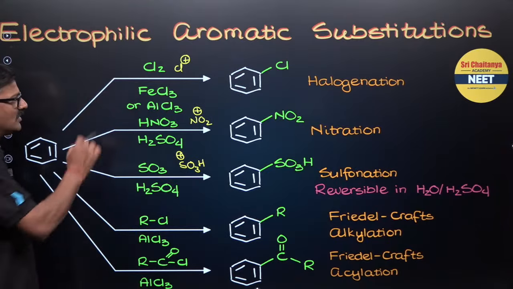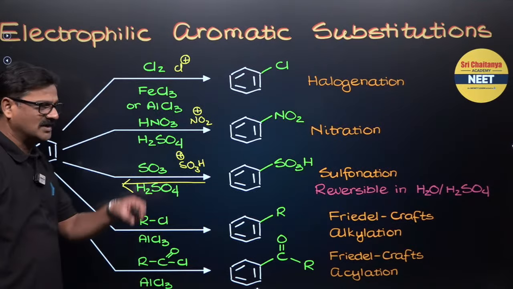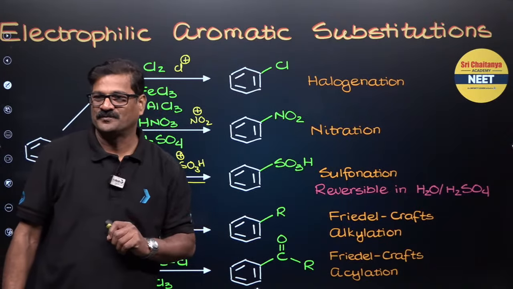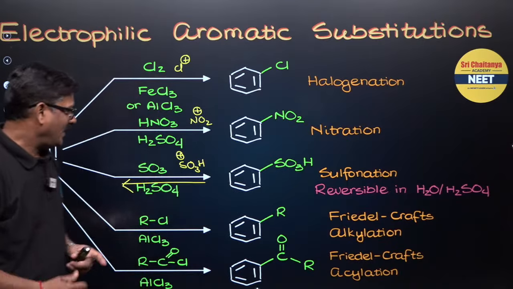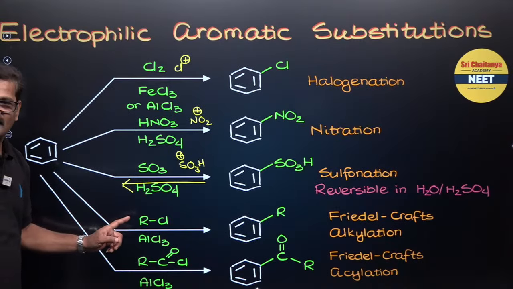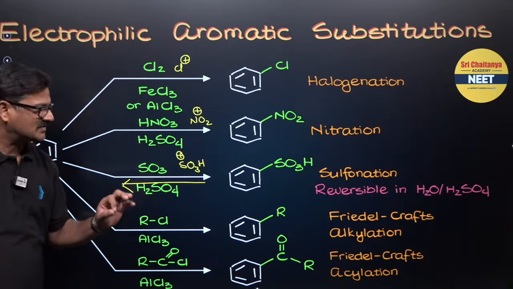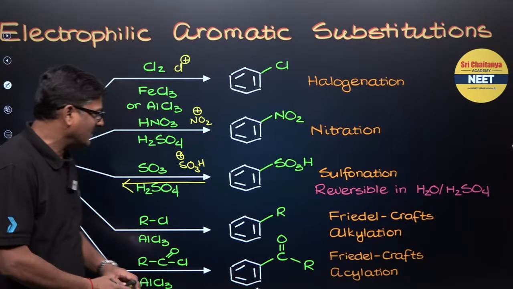And you know, all the reactions are irreversible. This is the only reaction that is irreversible. Right, beta? And you can see when benzene is treated with alkyl chloride in the presence of AlCl3, you are going to get alkylbenzene. This is called Friedel-Crafts alkylation.